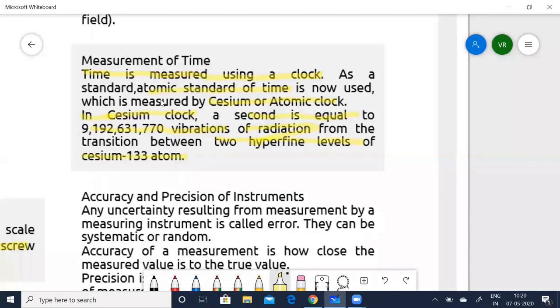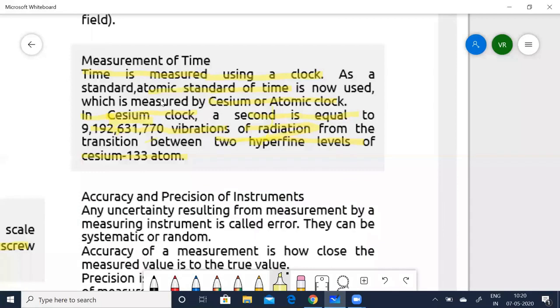So why do we use cesium clocks? Because the gain or loss of seconds is very, very low. It can happen only after 100 or 200 years. That is one reason we use cesium.